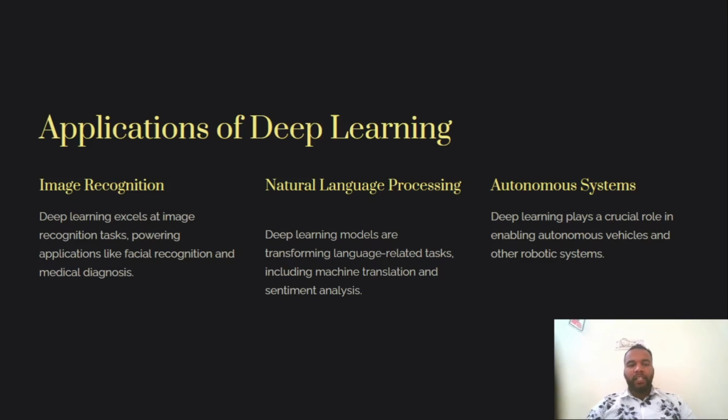Applications of deep learning. Image recognition. Deep learning excels at image recognition tasks, powering applications like facial recognition and medical diagnosis. Natural language processing. Deep learning models are transforming language related tasks, including machine translation and sentiment analysis. Autonomous systems. Deep learning plays a crucial role in enabling autonomous vehicles and other robotic systems.